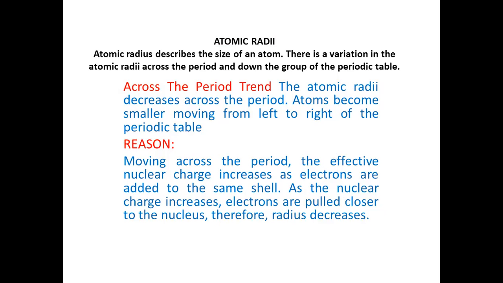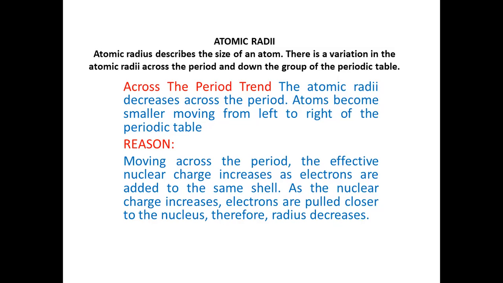Looking at the trend across the period, the atomic radii decreases across the period. Atoms become smaller moving from left to right of the periodic table. And the reason is that moving across the period, the effective nuclear charge increases as electrons are added to the same shell. And as the nuclear charge increases, electrons are pulled closer to the nucleus, therefore the radius decreases.